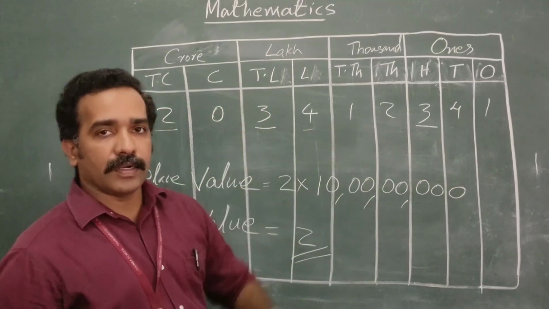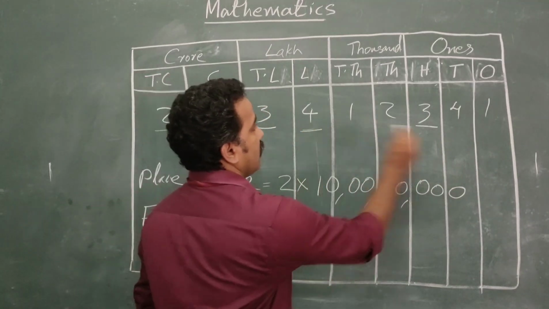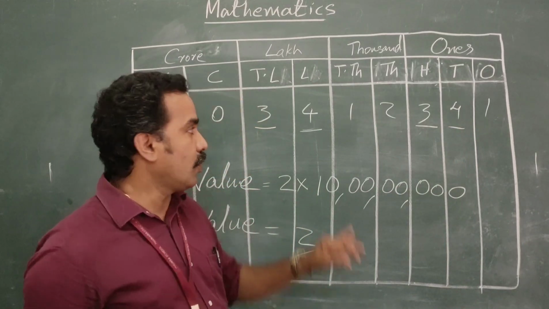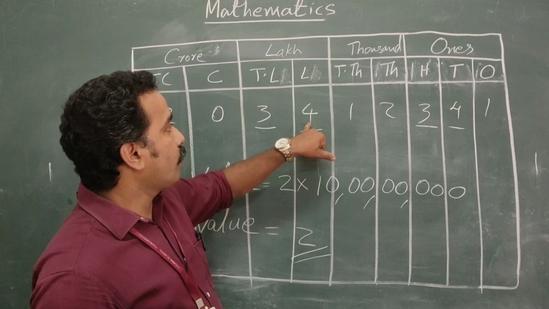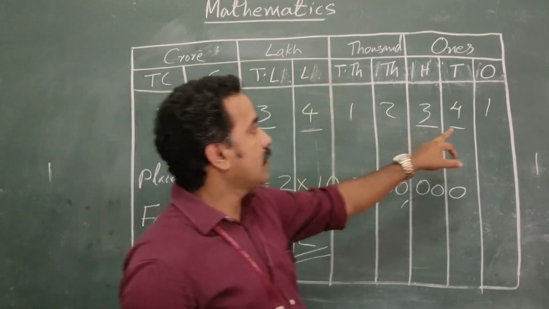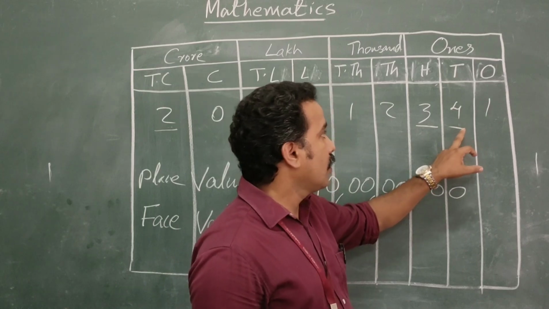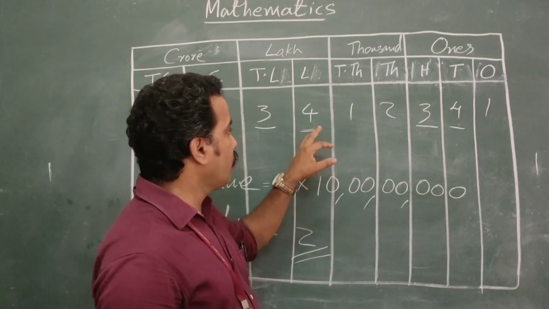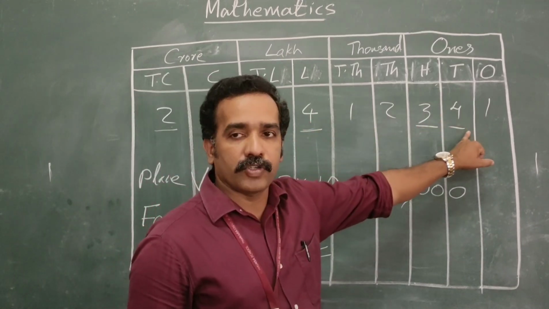If you look at the other digits, here 2 4's are there. Each 4 is having a place value but the same face value. Place value of this 4 is 4 lakh, and this 4's place value is 4 into 10, 40. But the face value is 4 here and here also 4.